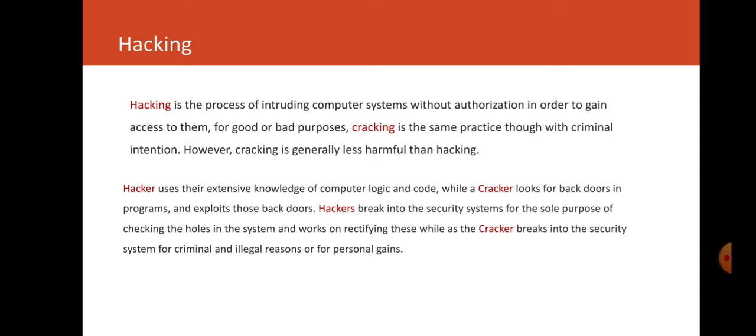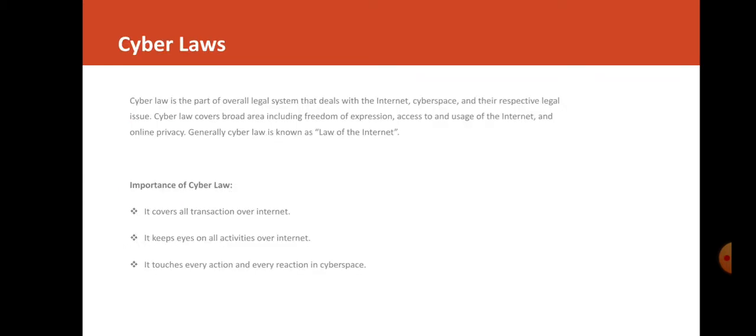Hackers break into a computer system for the sole purpose of checking the whole system or rectifying it, but crackers break the security system for criminal and illegal reasons, for personal gain. So you can say the hacker is an ethical one and the cracker is non-ethical. The criminal concept lies under the cracker basically.